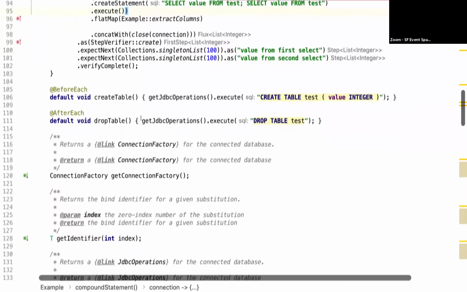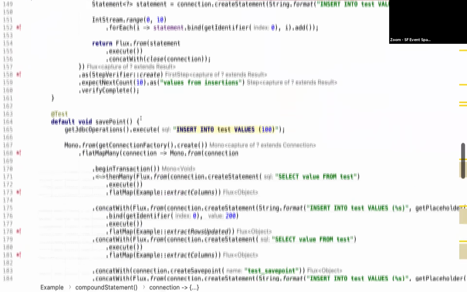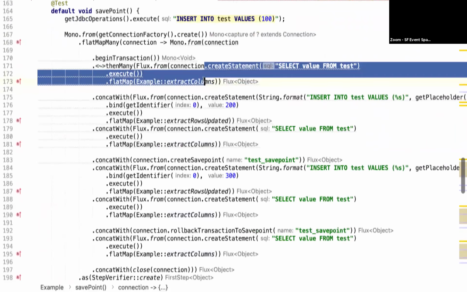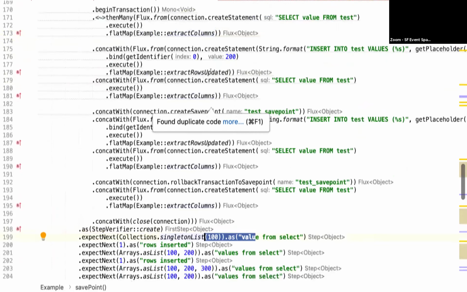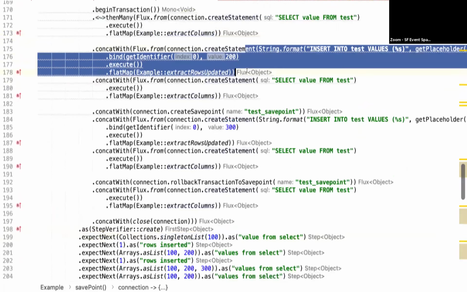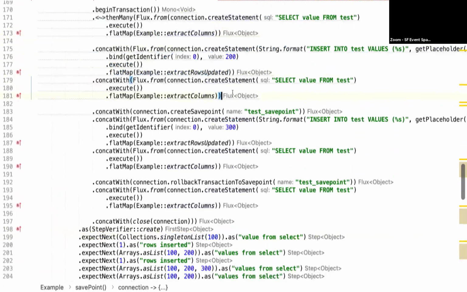And there's some really complicated stuff if you eventually get in there, like how we deal with savepoints. So you can see the beginning of the transaction, executing and extracting some data. And even that data is asserted down here. That's the data that fell through. Then we did an insertion that followed from there. I extracted some data from it.